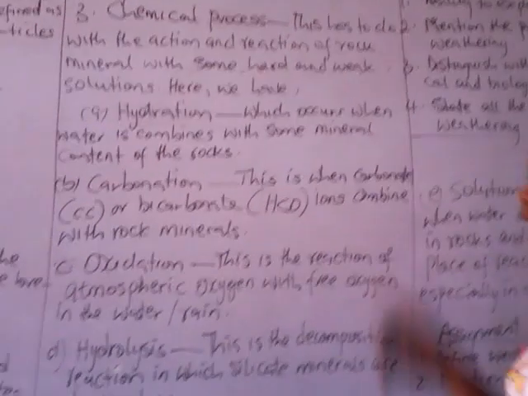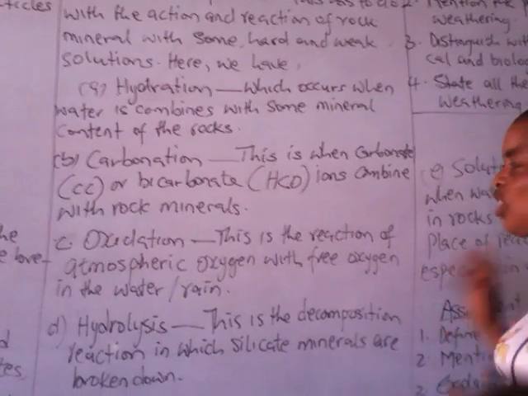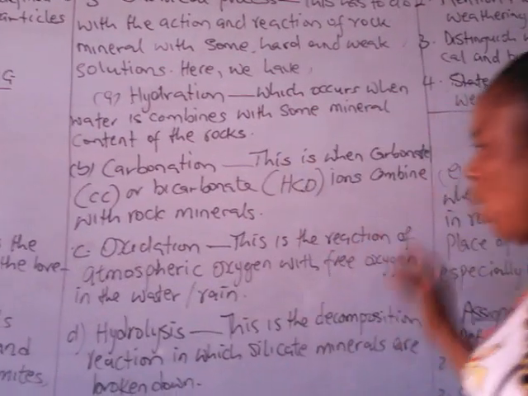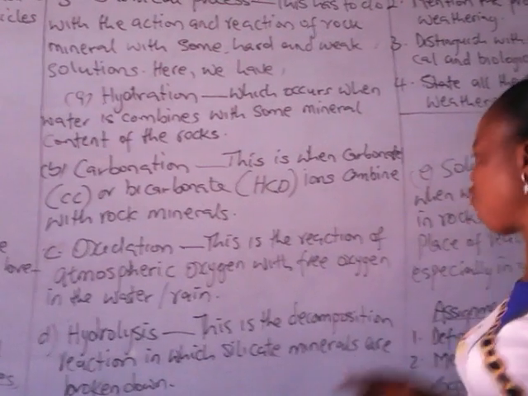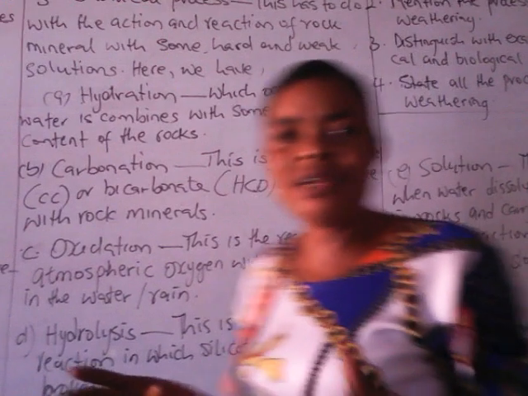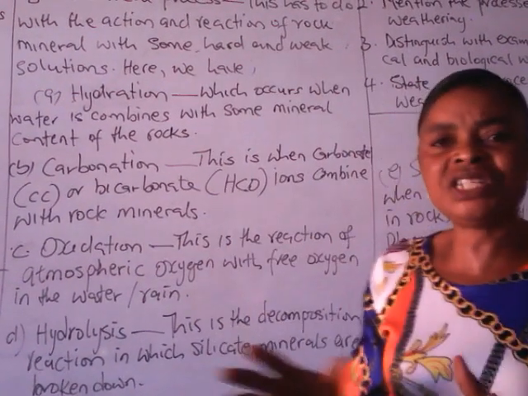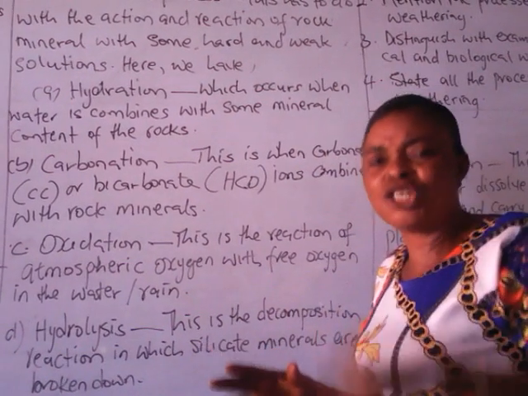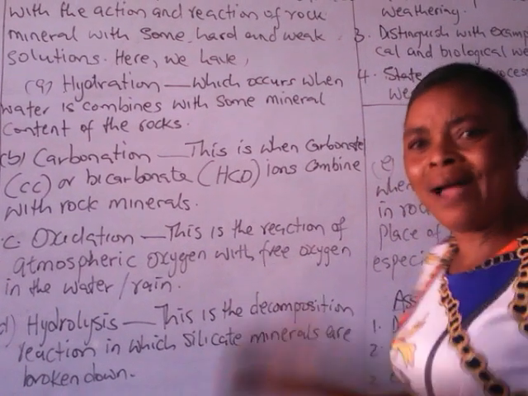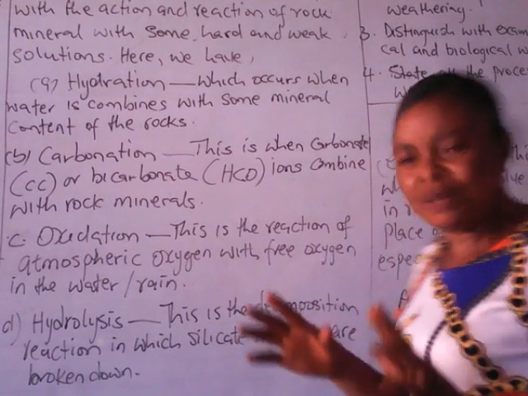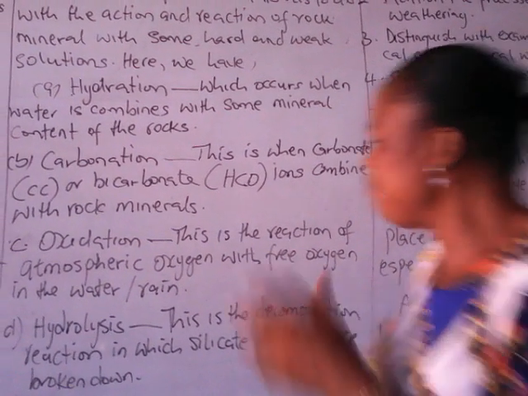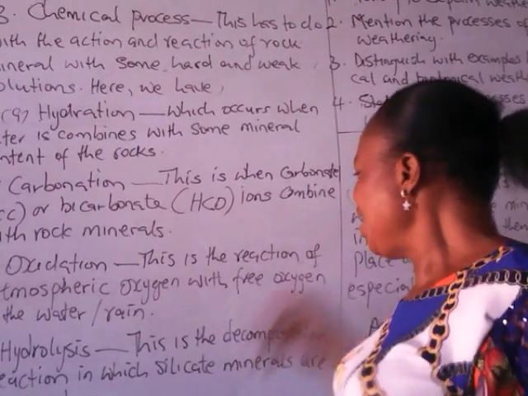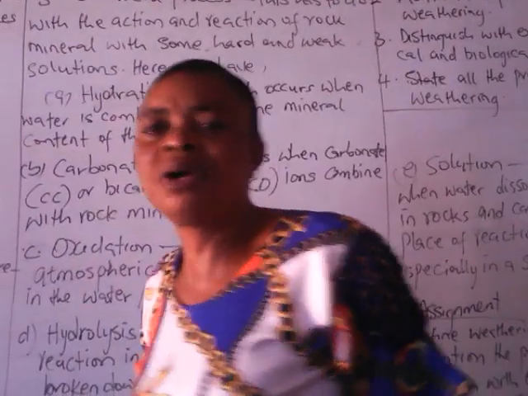The next one is oxidation. This is the reaction of atmospheric oxygen with free oxygen in water. When there is this reaction, there will be a change or breakdown of rock. Then the next one is hydrolysis, which is a decomposition reaction in which silicate minerals are broken down.